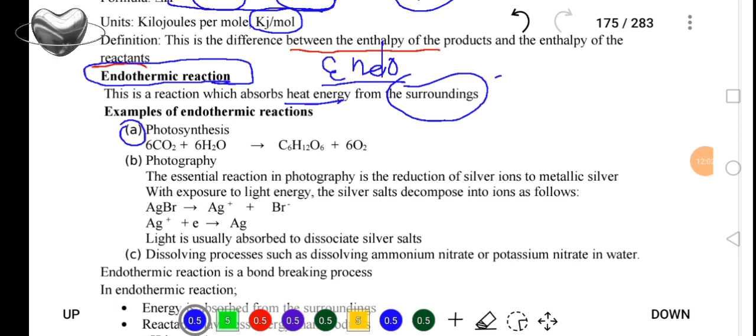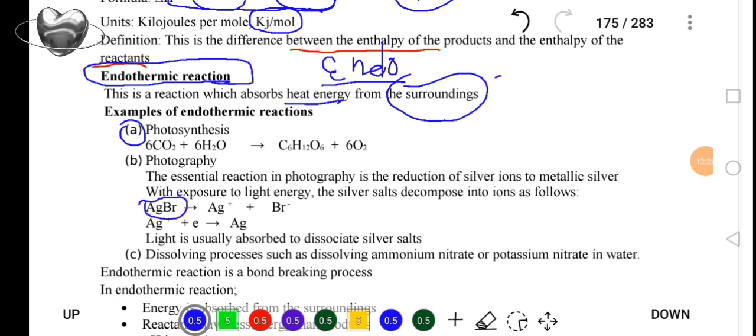B, we have photography. In photography, we are being reminded that it is also a photochemical reaction because light is used to split silver halides.